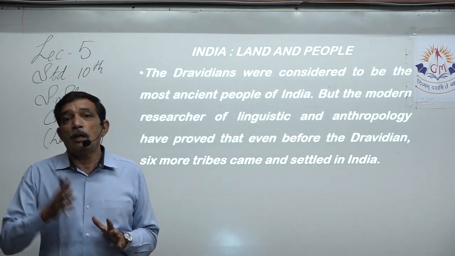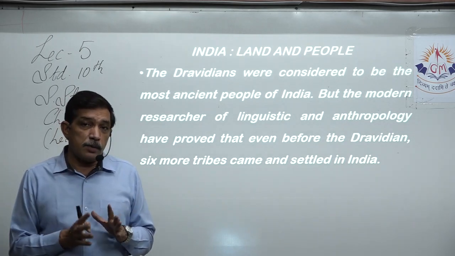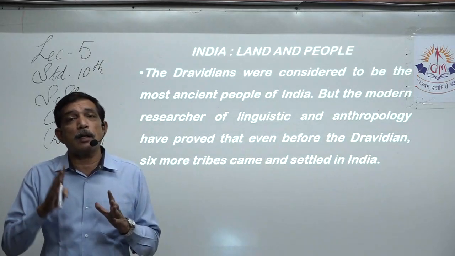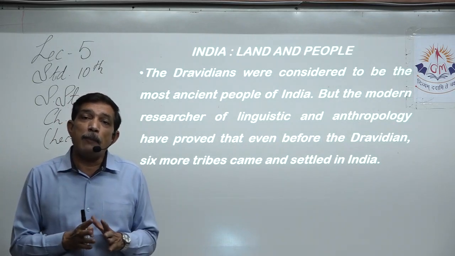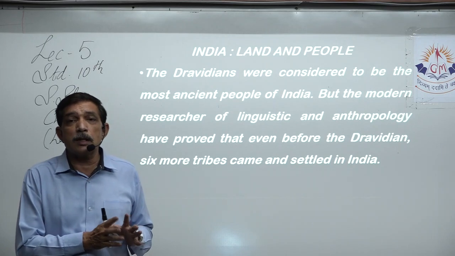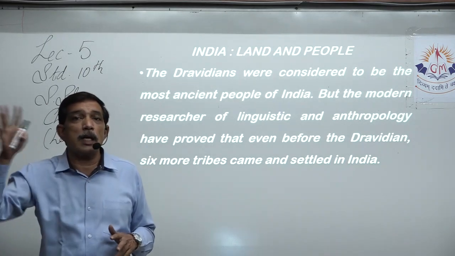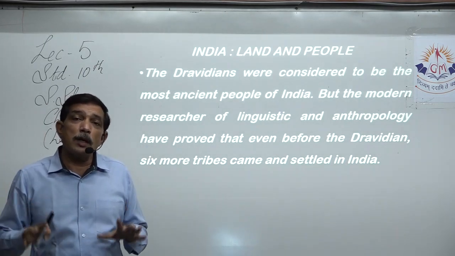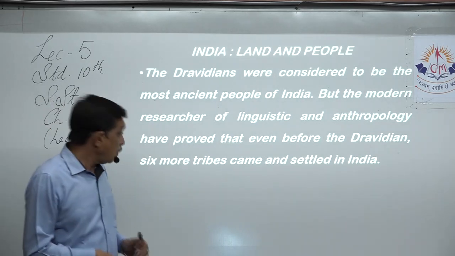Apart from that, 6 other main tribes in huge number migrated from outside India and settled in India. So Dravidians were living in India, but people from outside India, 6 main tribes, came from different directions and settled in India. So the remains of these 6 tribes are also found.